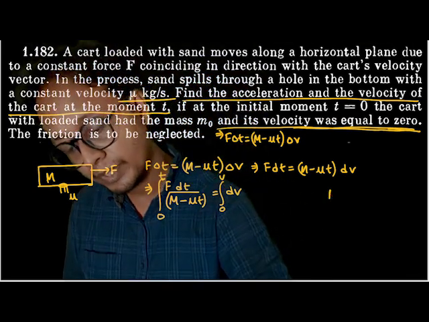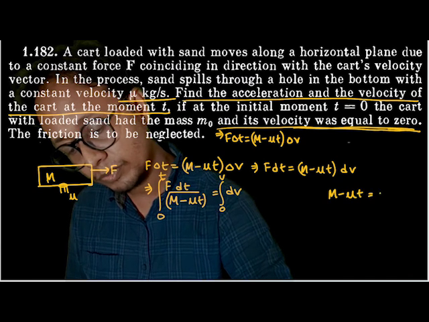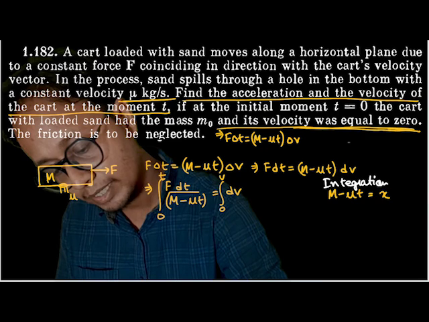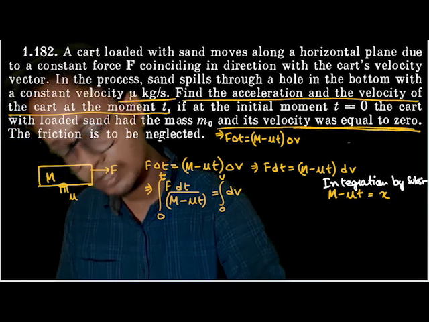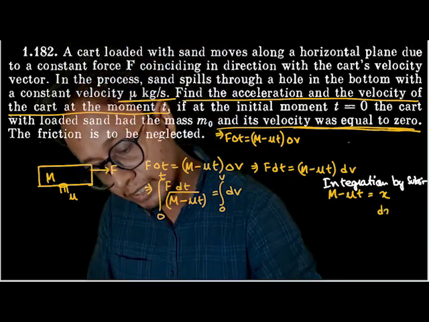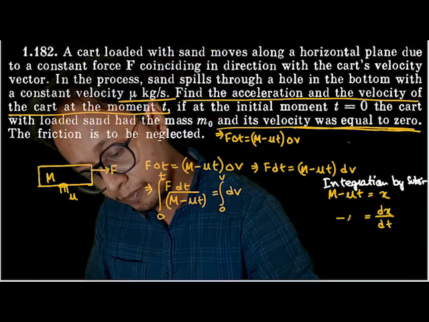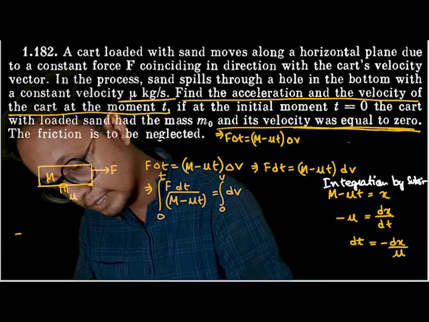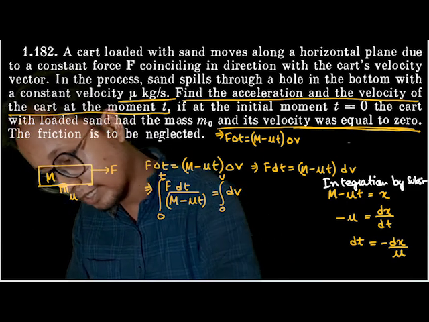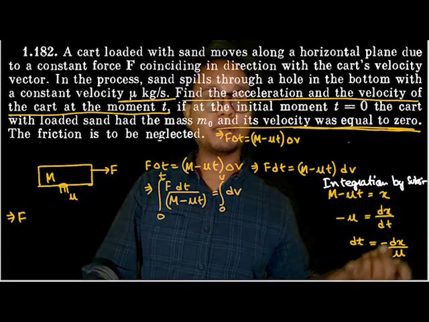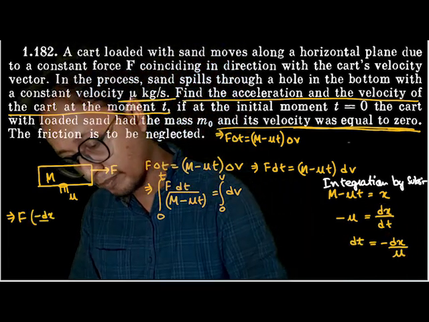Integration by substitution. M minus mu t is equal to x. This is nothing but integration by substitution. So I can easily write down dx by dt, which is equal to minus mu. Or out here dt is equal to minus dx by mu. So I substitute the value of dt. What is the value of dt? Minus dx by mu.